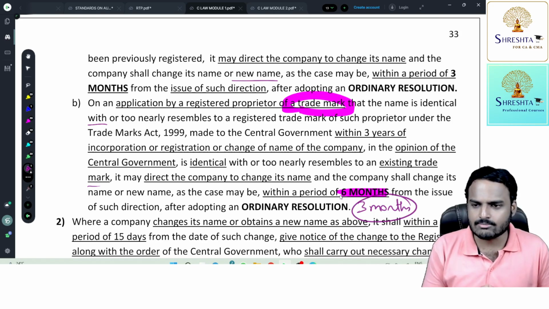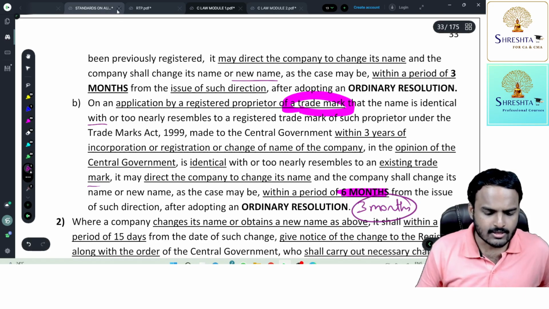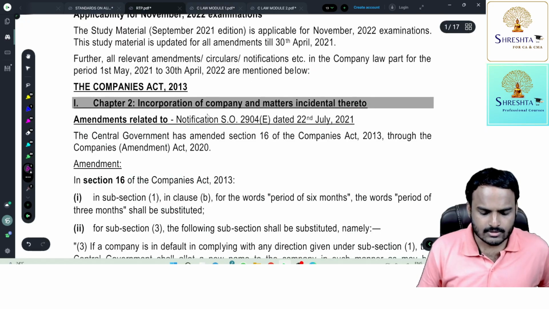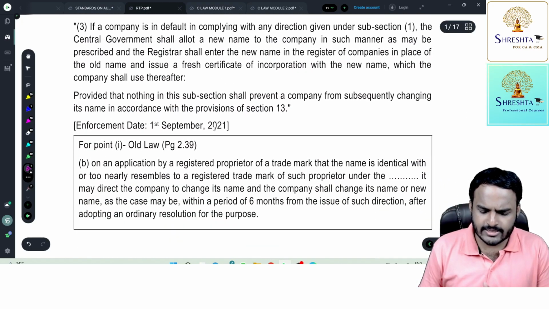What is the time period? 3 months. Clear? Fine, ma. So that is the first amendment. That is the first amendment. Just read it, you will get the point.